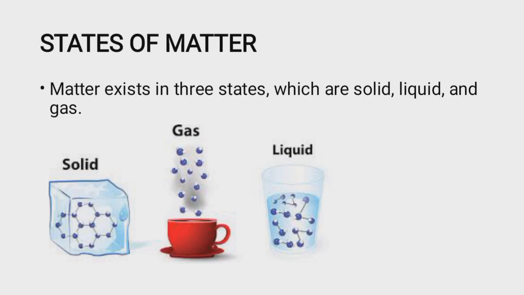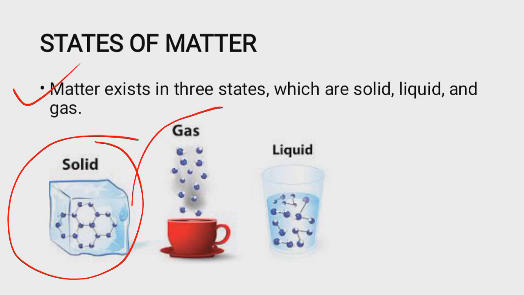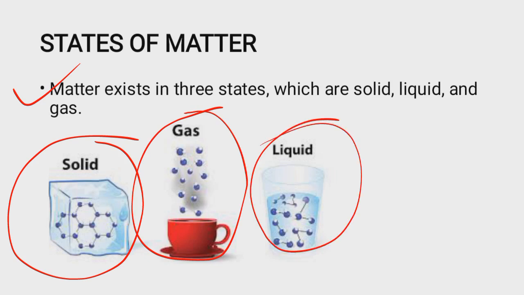Under the state of matter, matter exists in three states, which are solid, liquid, and gas. We'll now look at these three states of matter in terms of the kinetic or molecular theory of matter in the next couple of slides.